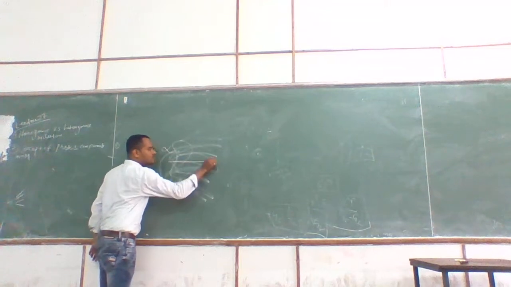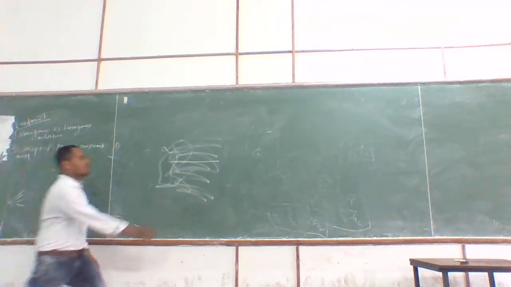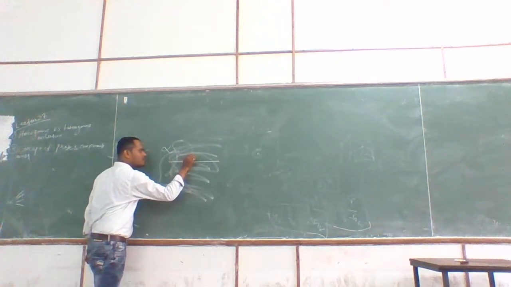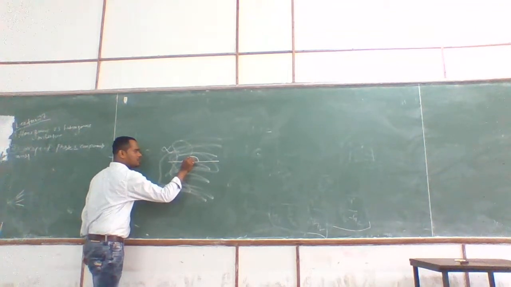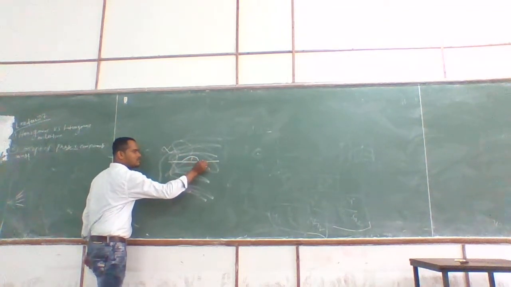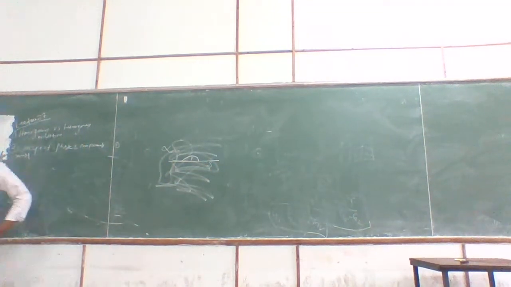So now suppose heterogeneous nucleation is happening. So what do I need? A solid surface should be there. So I am drawing a solid surface like this. This is a solid surface inside the alpha. Okay. Now beta is forming. Suppose this is beta, and this solid surface is suppose delta. Okay, it is fine.